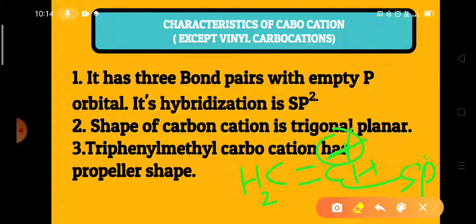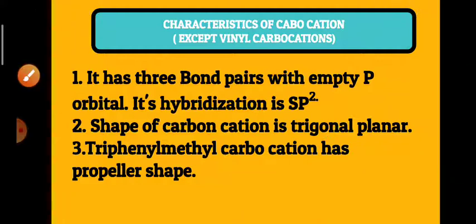So that is the difference between the vinyl carbocation and the other carbocations. Whatever characteristics we are going to discuss are related to the carbocations except the vinyl carbocation. Here the vinyl carbocation is an sp hybridized carbon. Now we go for the characteristics. Look here, the carbocation has sp2 hybridization, and it has one empty p orbital.